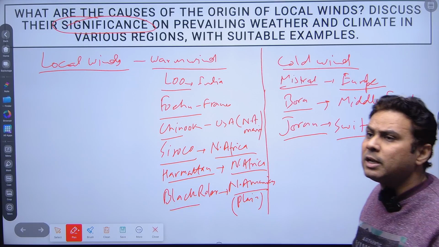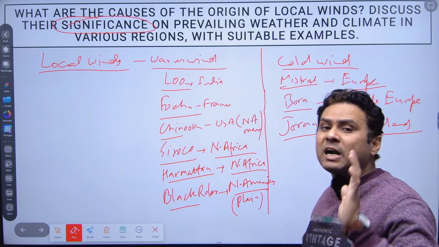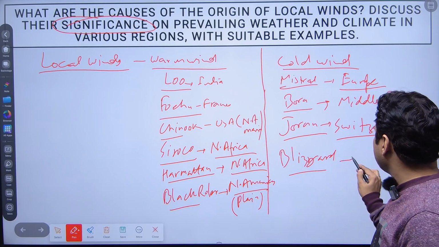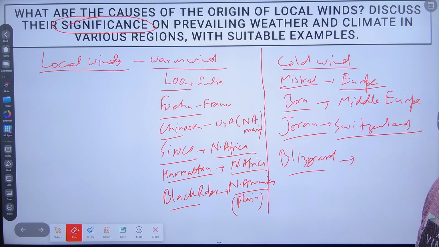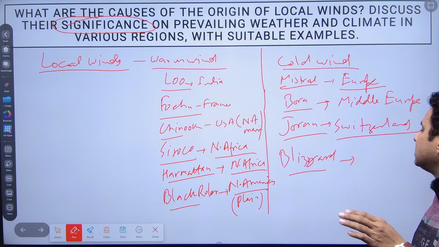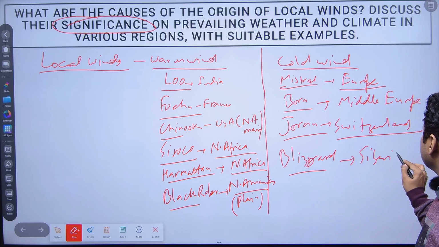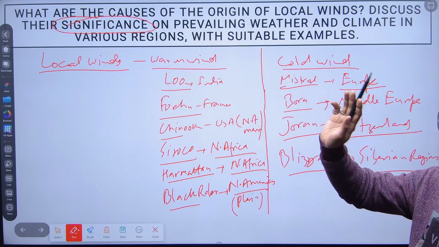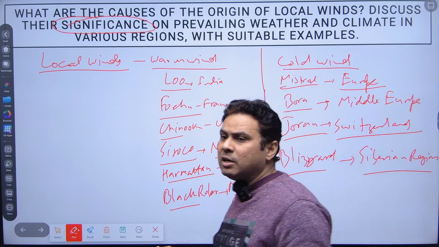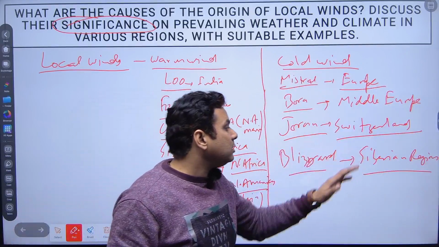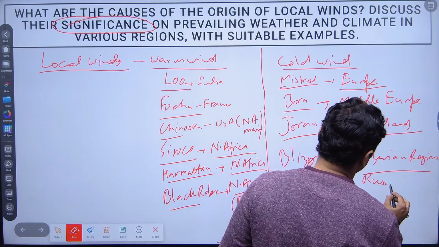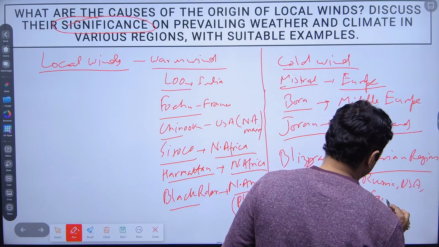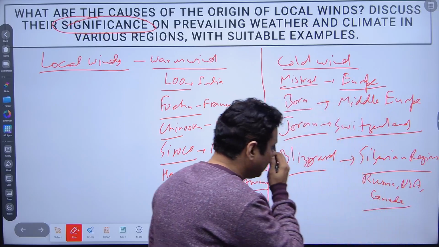A few are also there, like I can remember the Blizzard. So blizzards are found in the Siberian region, in Canada, America, and Russia. So they are prevalent in this region: Canada, Russia, USA, Canada. Especially they are found in these regions.